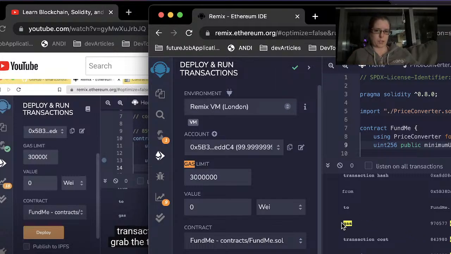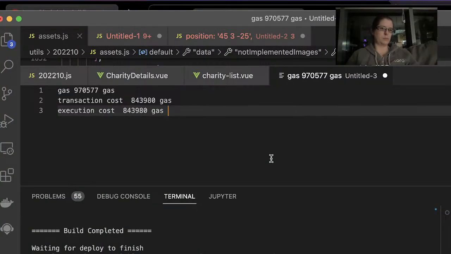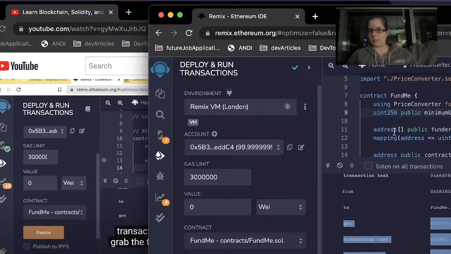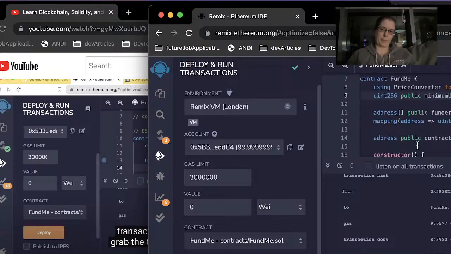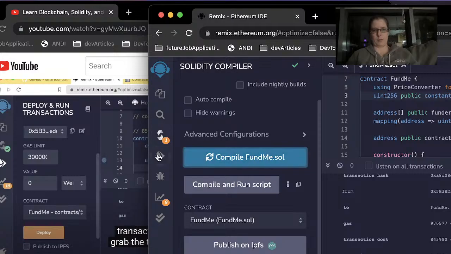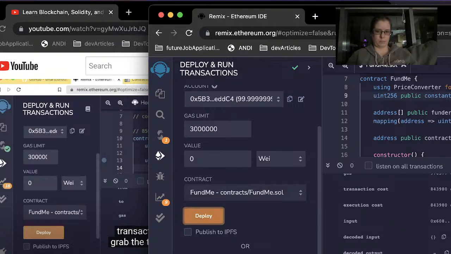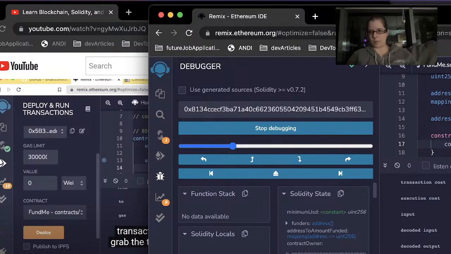Okay, so we have gas and we have transaction cost. So then we go here and we put a constant, and we compile and then we deploy, debug. Oh, oops.